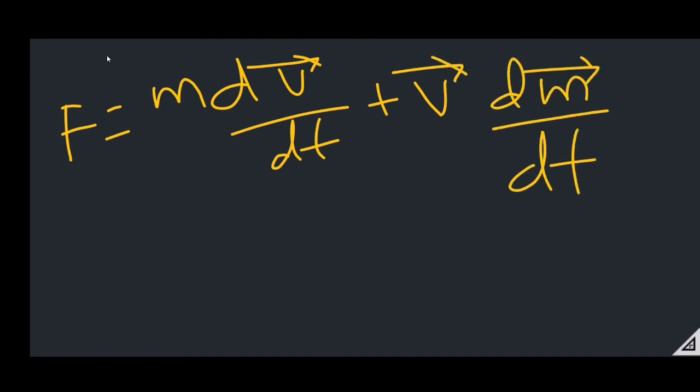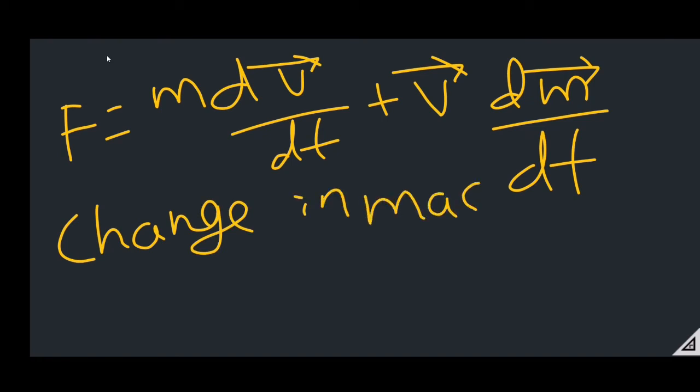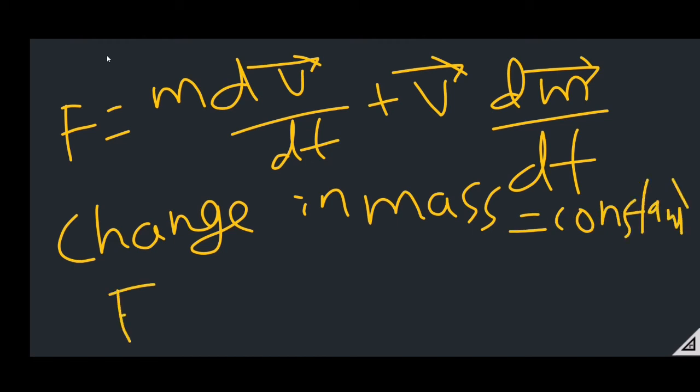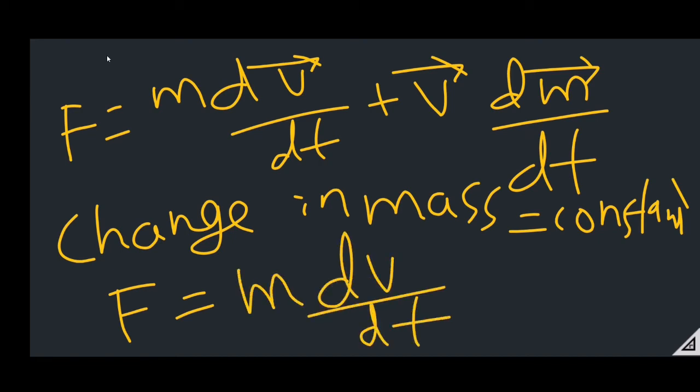And when the change in mass is constant, then F equals m dv by dt. This also you have to know.